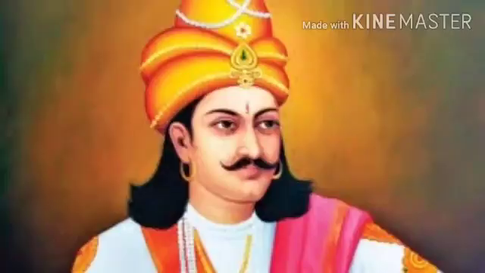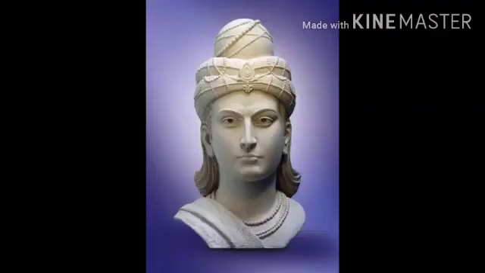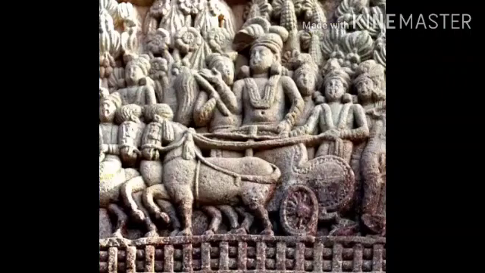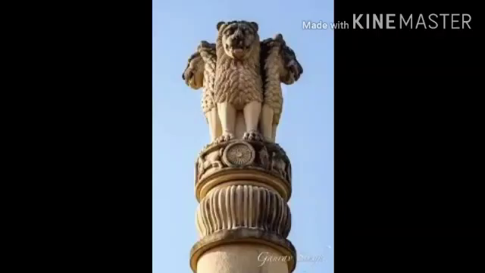The most famous ruler of ancient India was Ashoka. He was the first ruler to give up war after the victory of the Kalinga War. He was the first to build hospitals for animals and lay roads. The Dharma Chakra with 24 spokes in our national flag was taken from the Sarnath pillar of Ashoka.